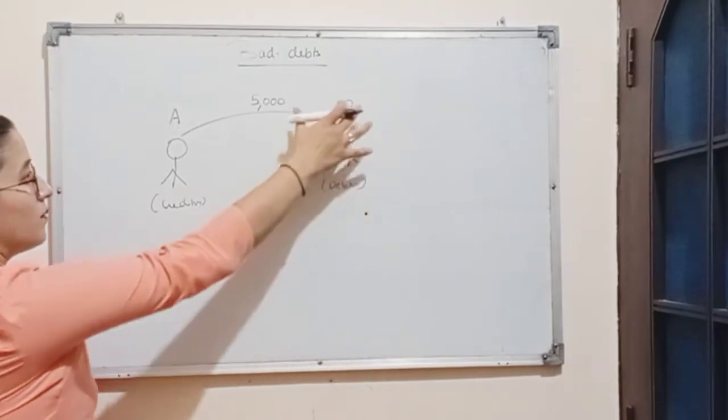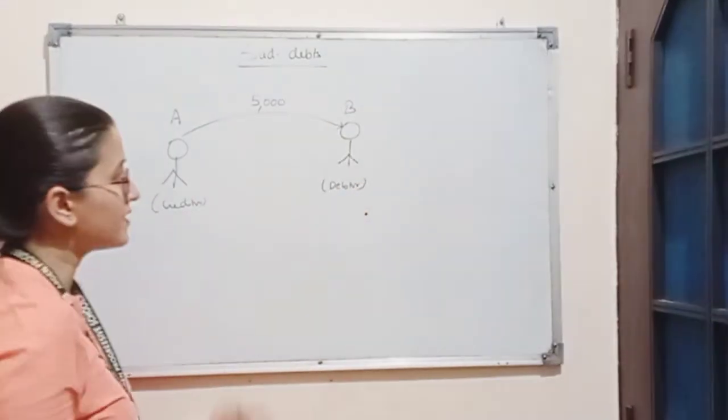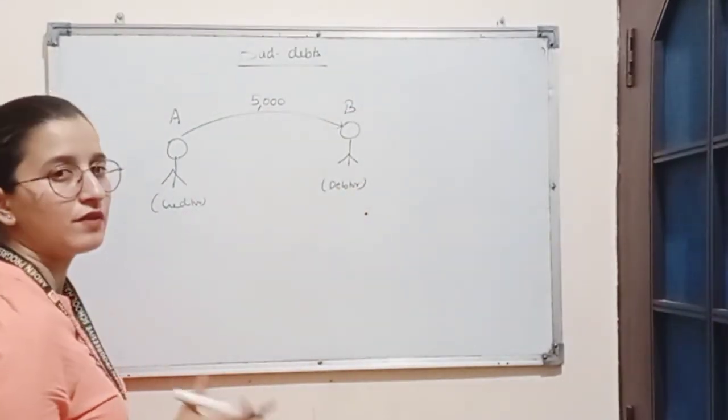Now, B has to pay 5,000 rupees, the amount which is given by A.